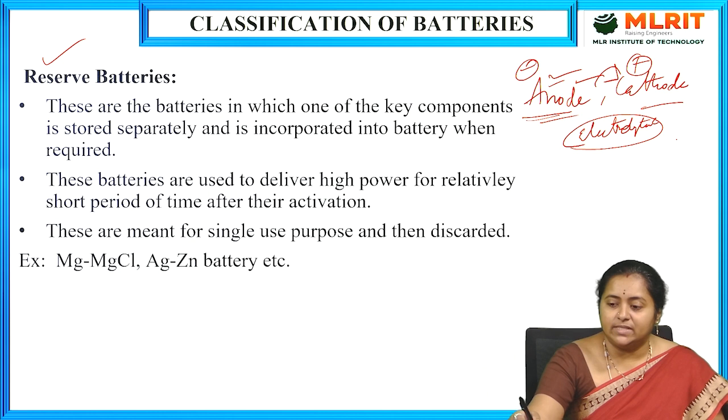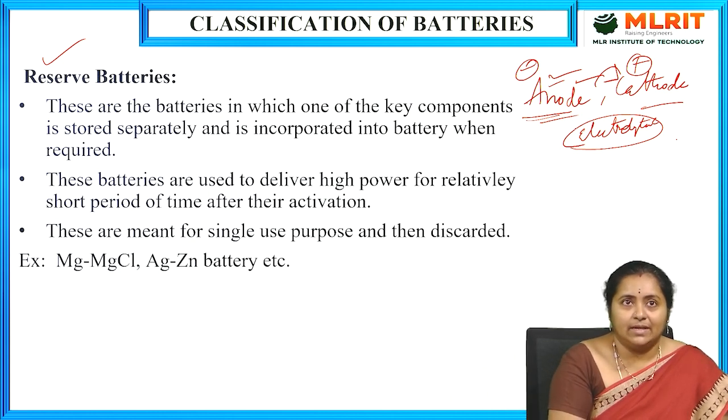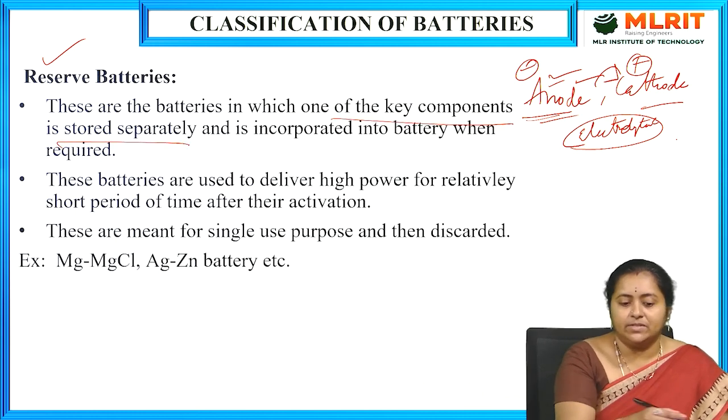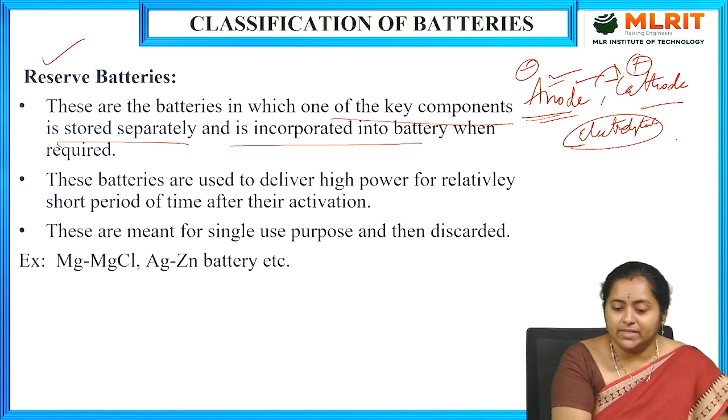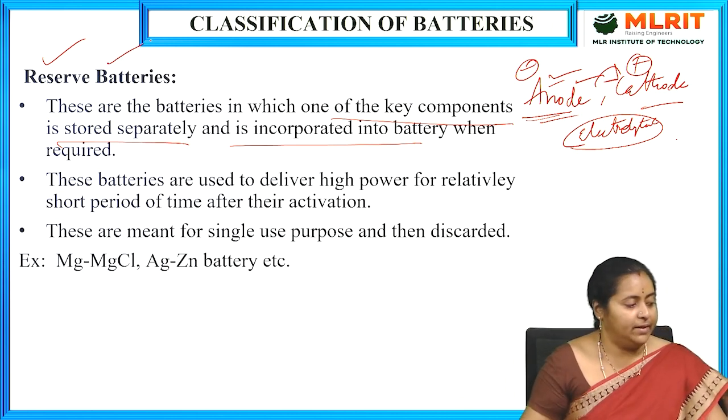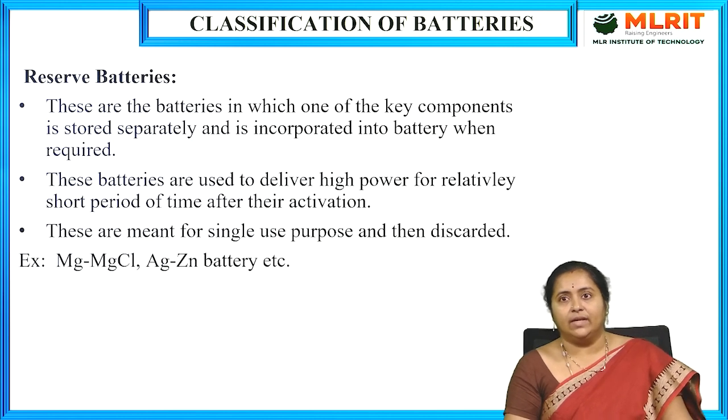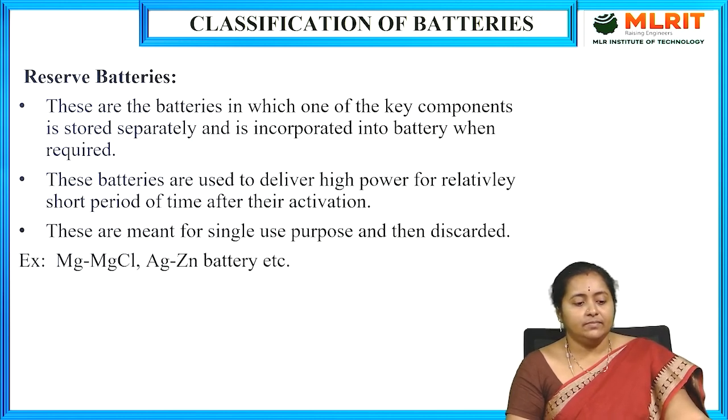Among these three components, one is stored separately. That means one of the key components is kept aside. Whenever we have an emergency, these three are put together in the form of a battery when it is needed. Such batteries are called reserve batteries. That means the key components, anode, cathode and electrolytic solution, are stored separately, and whenever there is an emergency, all three are put together and incorporated in the form of a battery.